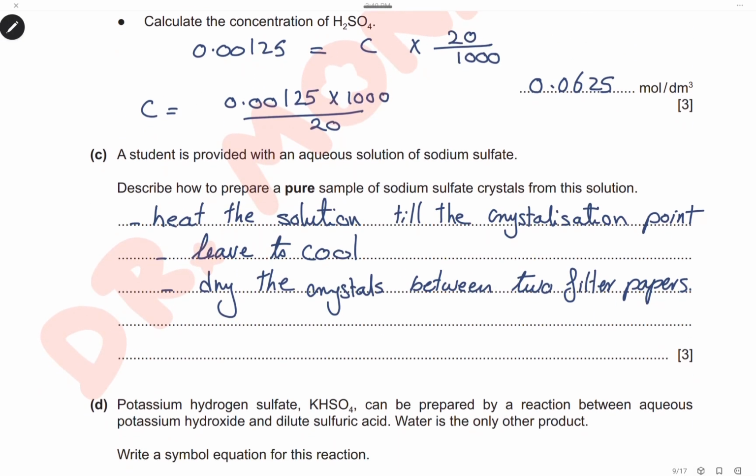A student is provided with an aqueous solution of sodium sulfate. After the titration, the solution in the flask is sodium sulfate solution. Describe how to prepare a pure sample of sodium sulfate crystals from this solution. First, we will have to heat the solution till the crystallization point, then allow to cool. By cooling, the crystals will start to form. So we will filter the crystals and dry between two filter papers.